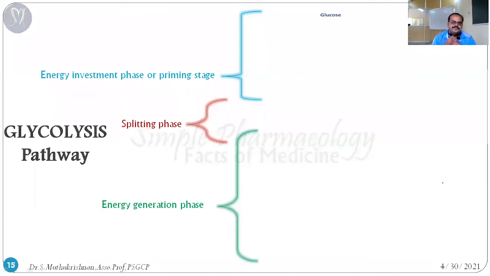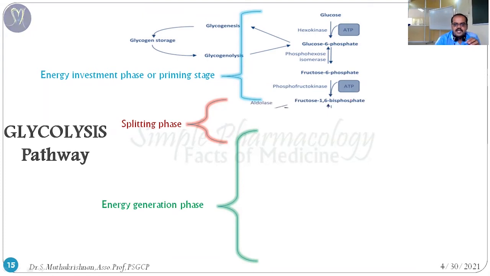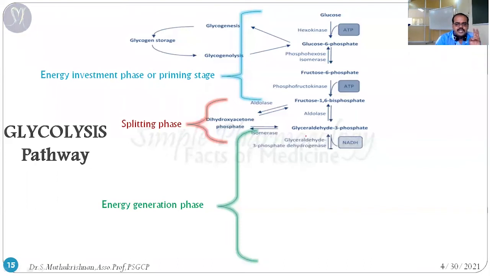So the first one is glucose. It's converted into glucose 6 phosphate with the help of hexokinase enzyme. The glucose comes from the glycogenolysis process, otherwise from food. Next, glucose 6 phosphate is converted into fructose 6 phosphate with the help of phosphohexose isomerase enzyme. Once fructose 6 phosphate is formed, it again gets ATP by phosphorylation and is converted into fructose 1,6 bisphosphate. This stage is called the energy investment phase. After that, in the splitting phase, fructose 1,6 bisphosphate is split into two 3-carbon molecules, dihydroxyacetone and glyceraldehyde 3-phosphate. So it's also an interconvertible reaction.